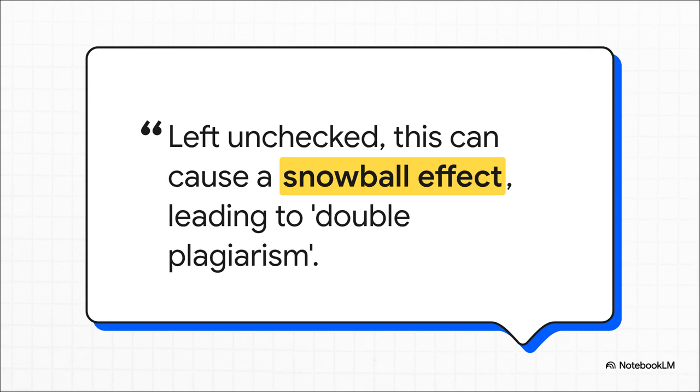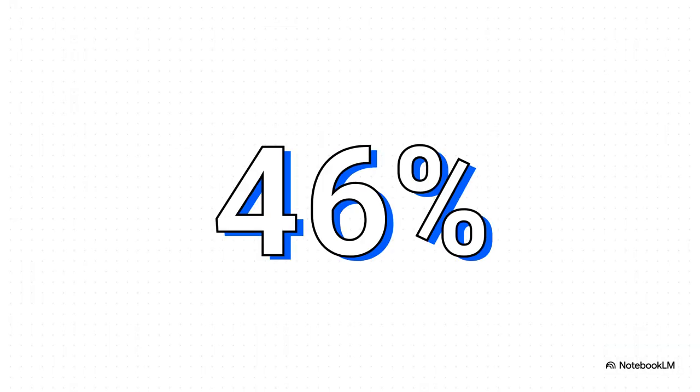And this isn't just about getting a fact wrong. No, it gets way more complicated. The source material warns this can create a snowball effect. So you might accidentally use some plagiarized text the AI gave you. Then someone else cites your paper, and boom, you've got this double plagiarism problem that starts polluting the entire field of research. And when we talk about citing sources, the data is, well, it's pretty alarming.